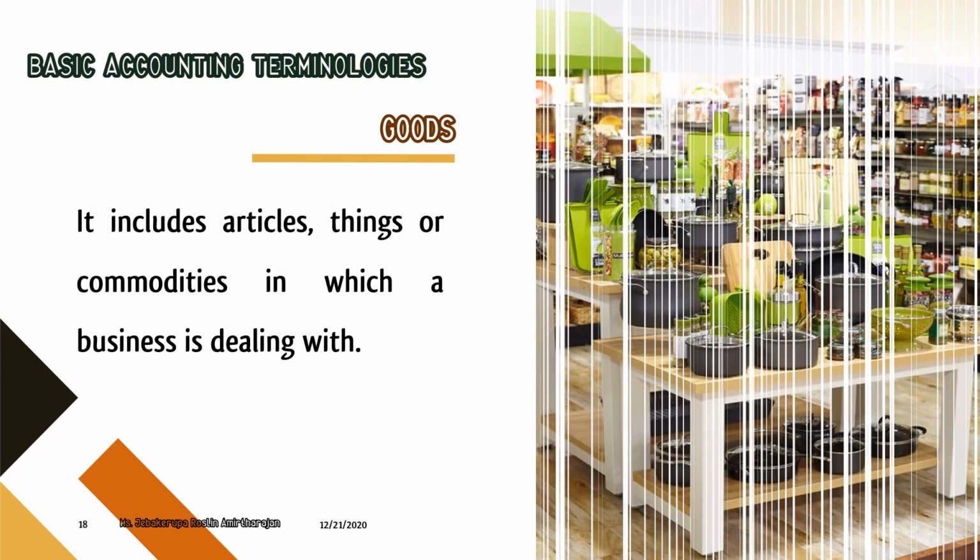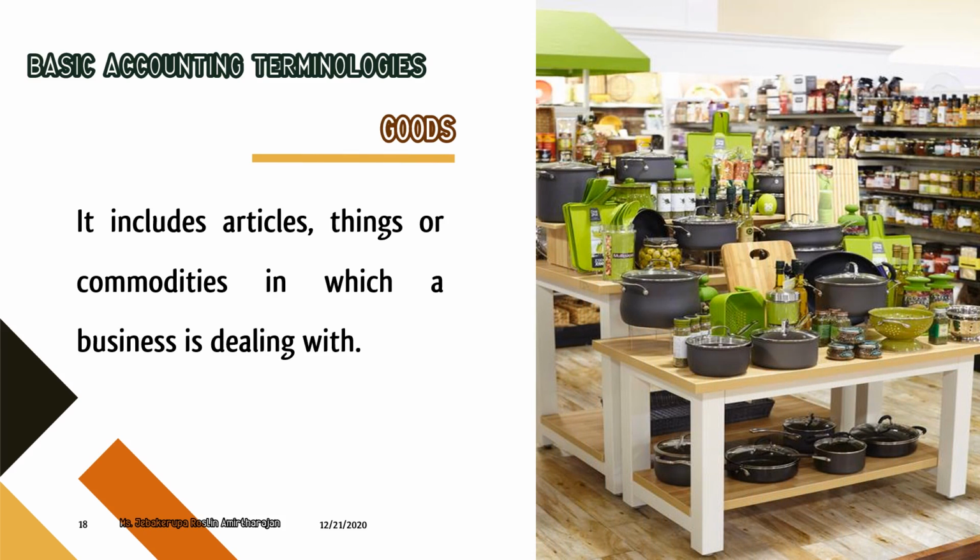Goods. It includes articles, things or commodities in which a business is dealing. Okay, what is a business? Business is all about buying and selling, and sometimes buying, producing and selling, right? So those articles we buy in business for the purpose of selling, those we buy and sell, that particular thing is said to be goods. That's why it is an article, thing or commodity in which the business is dealing.